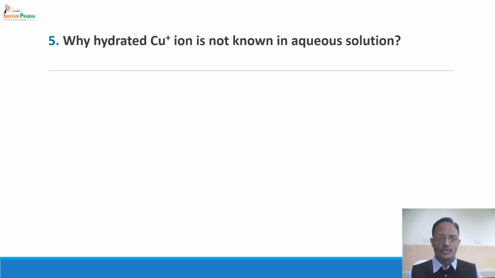We'll see one more question. Now, if you have the Cu+ ion, copper shows two oxidation states, Cu+ and Cu2+. Cu+ is not known in aqueous solution. Now, why does Cu+ not exist in aqueous solution, whereas only Cu2+ exists in aqueous solution?